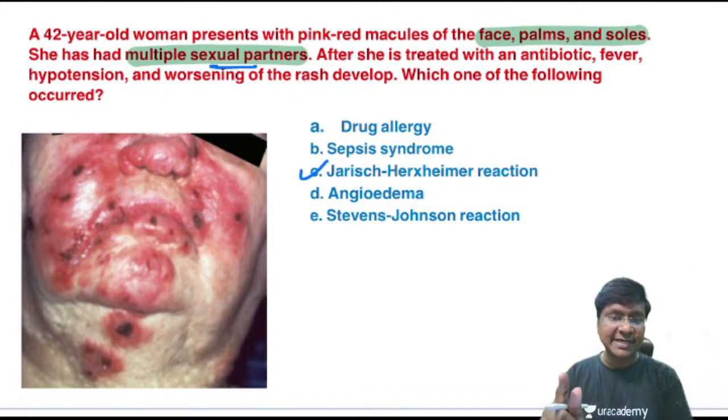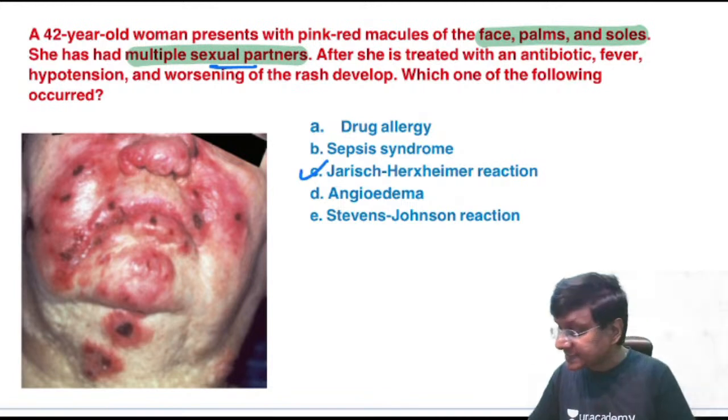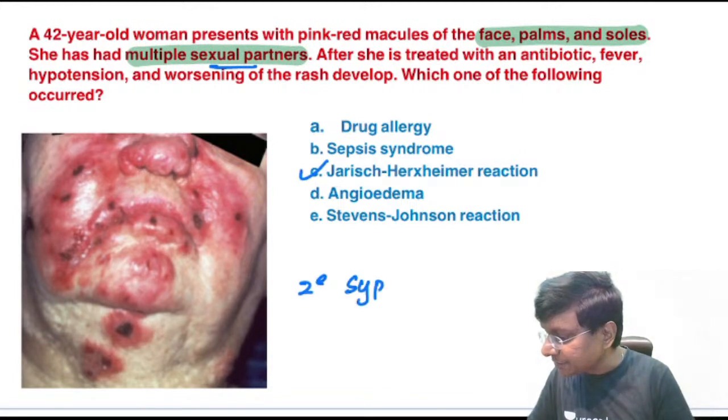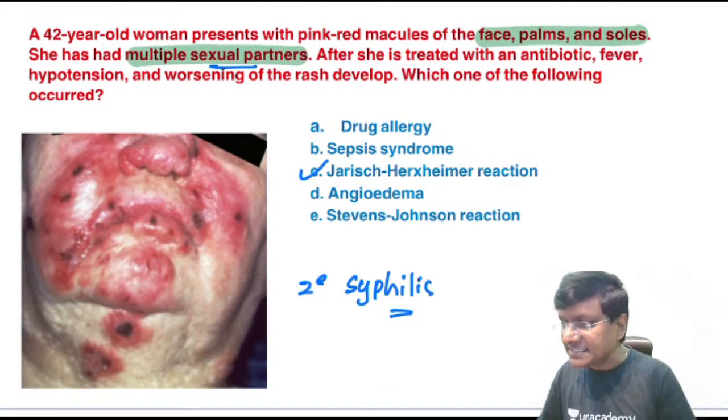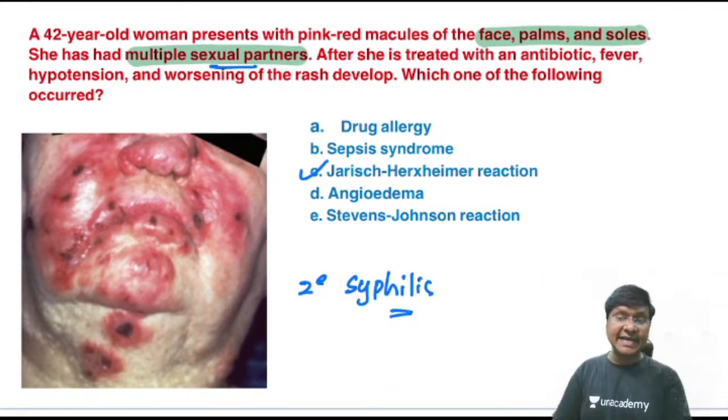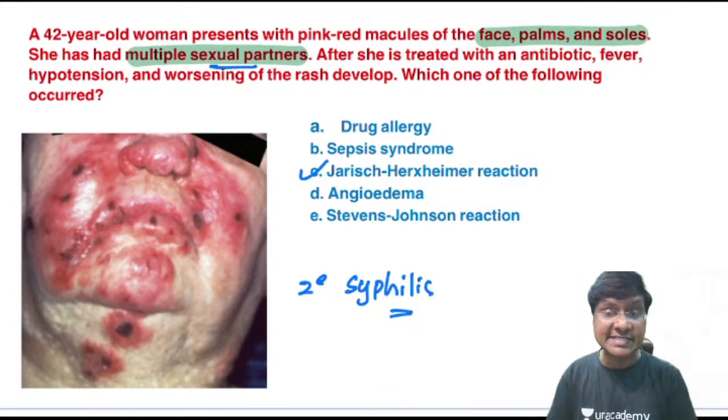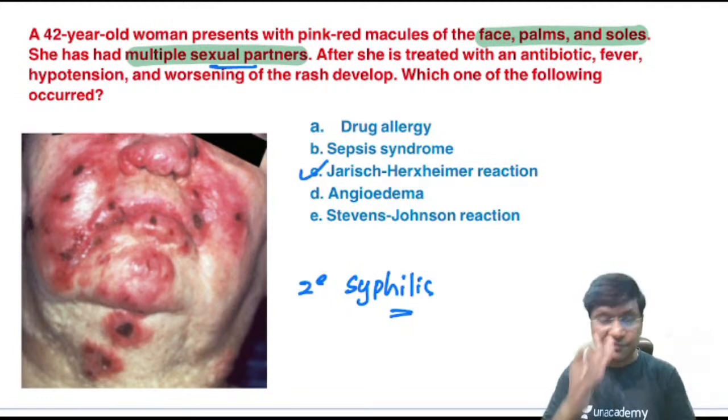And you have to remember that this particular Jarisch-Herxheimer reaction is most common during the treatment of secondary syphilis. This is a very important point. During the treatment of secondary syphilis, you get this reaction most commonly. It is seen in around 70 to 90% of individuals.